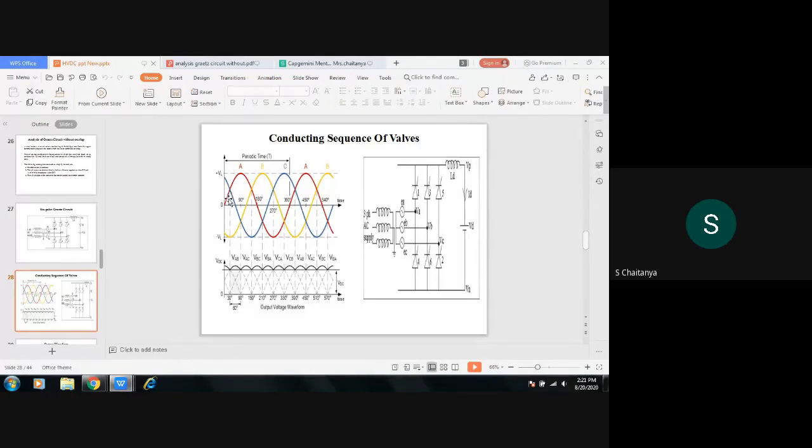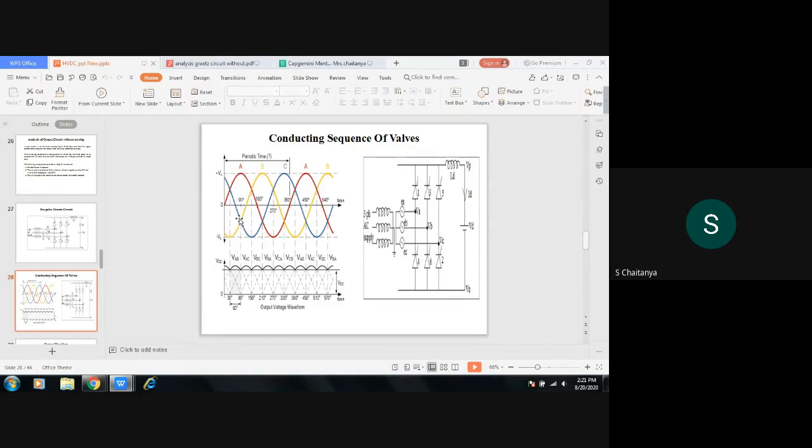Is it clear? Again, up to 60 degrees, 1 and 6 thyristors will be conducting. After 60 degrees, so 30 plus 60, 90 degrees it will be, right? So at 90 degrees means this point, where I kept the cursor. Are you following? At this 90 degrees, on the positive side, only phase A is conducting.